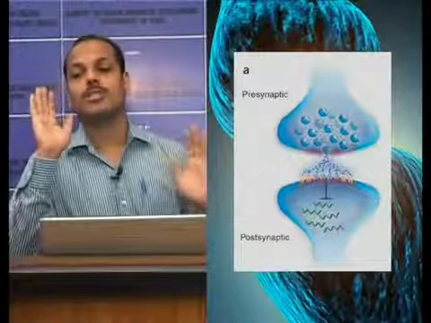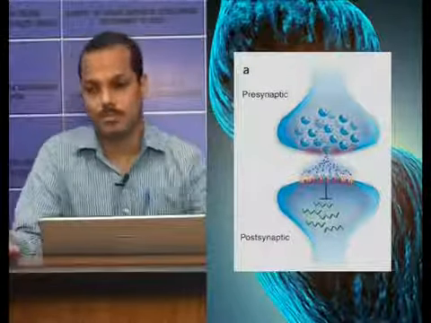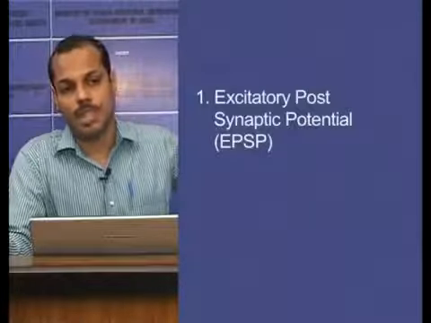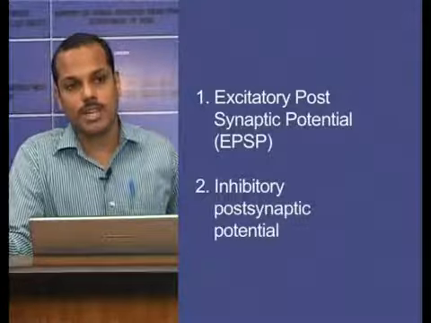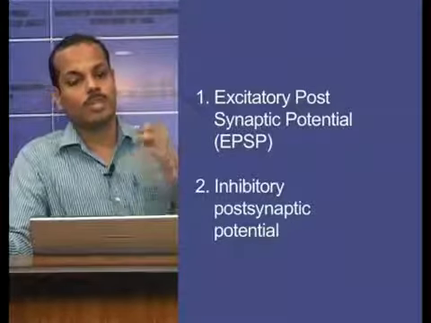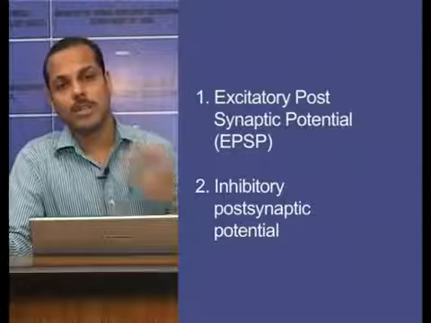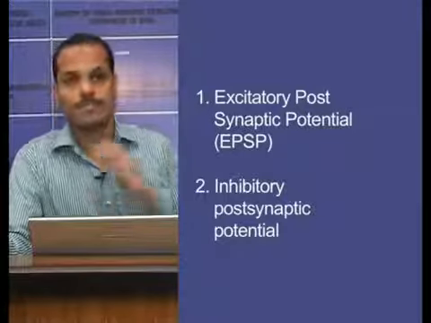Now, the synaptic potential may be of two types. Once the chemical transmitter acetylcholine is released and the receptors get activated and combine with it, there will be production of a synaptic potential. There are two types of synaptic potential usually produced. The first one is an excitatory postsynaptic potential, and the second one is an inhibitory postsynaptic potential. So, a postsynaptic or synaptic potential is created. It may be excitatory or inhibitory.